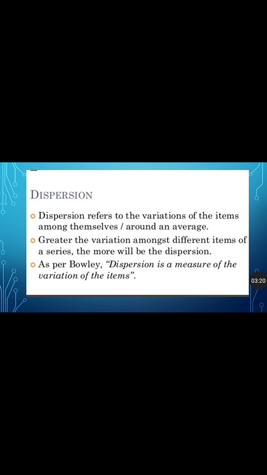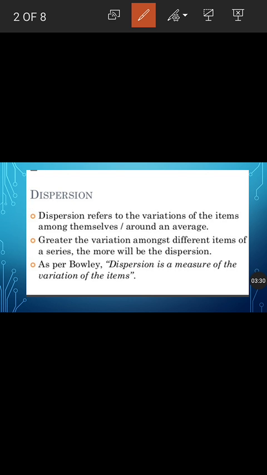Okay, so what is next? Greater the variation among different items of a series, the more will be the dispersion. So for example, if we take values like 48, 50, 51, and the mean value is 50, we say that the dispersion is very less.